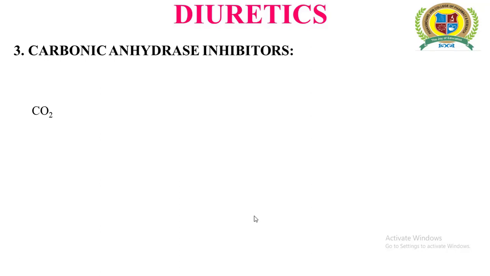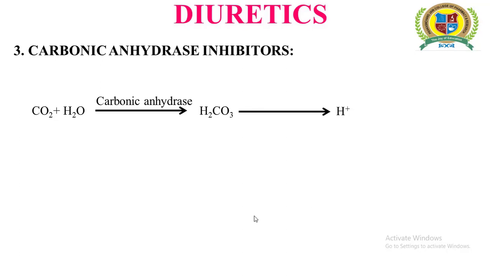But the remaining 85% of carbon dioxide gets metabolized and excreted by using another pathway, and it is nothing but the carbonic anhydrase pathway, where the hydration of carbon dioxide takes place in the presence of an enzyme known as carbonic anhydrase. So the hydration of carbon dioxide results in the formation of carbonic acid, which spontaneously gets ionized into H plus ions and bicarbonate ions. And remember, this reaction is reversible in nature.